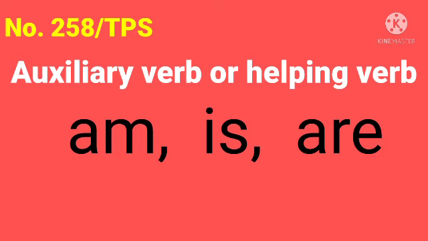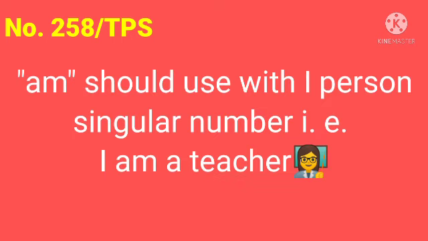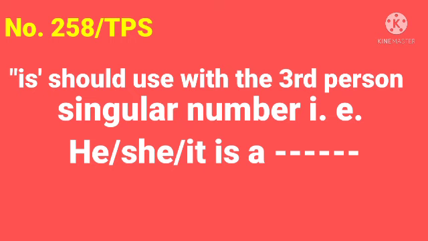So the rules of using your helping verb or auxiliary verb, as I always said: with the first person singular number always have to use am, understand? And with the third person singular number always use is, and are will be used with all other remaining subjects like you, we, they. Okay.